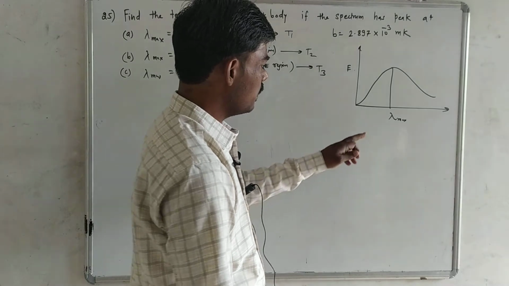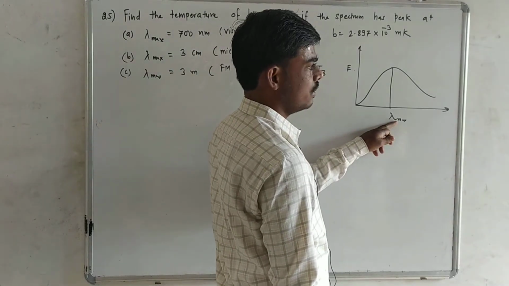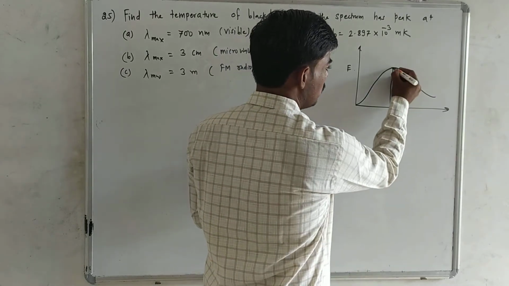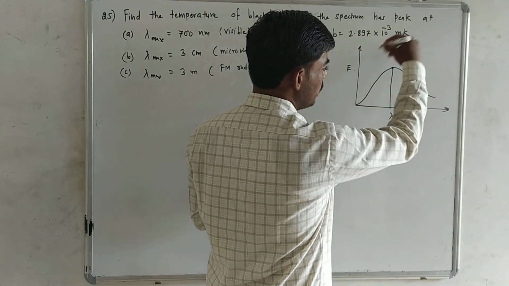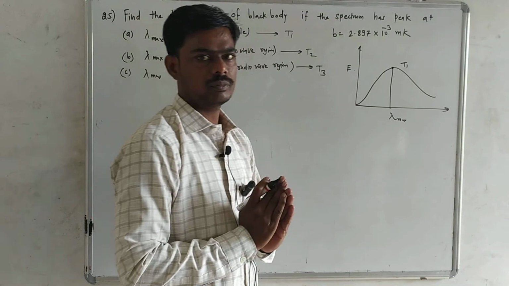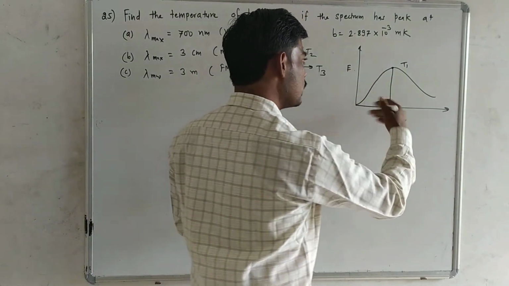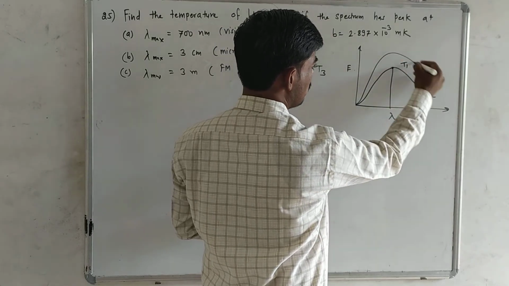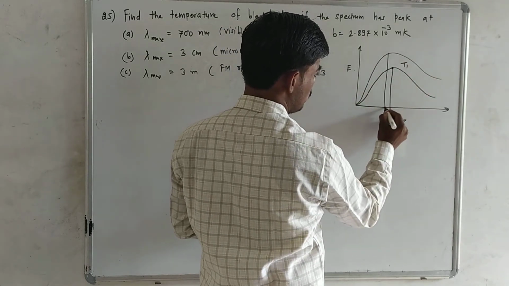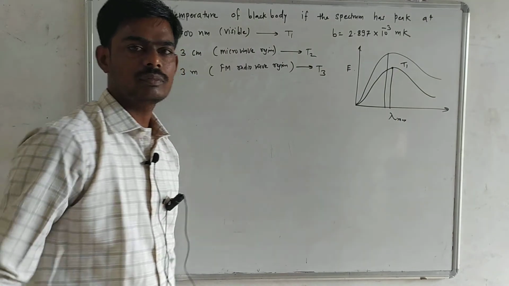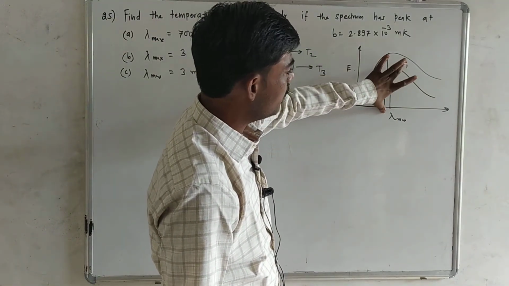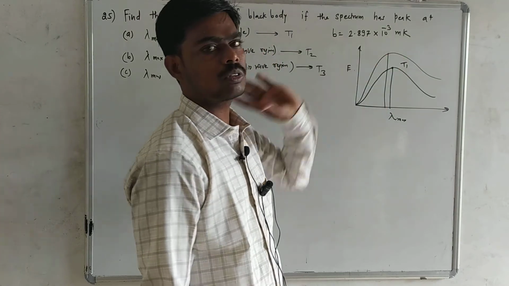And remember that this lambda max decreases with increase in temperature of body. Suppose we obtain this curve for T1 temperature, and if temperature increases, then the value of lambda max in the second curve shifts towards shorter wavelength, but the product of wavelength and temperature remains constant.